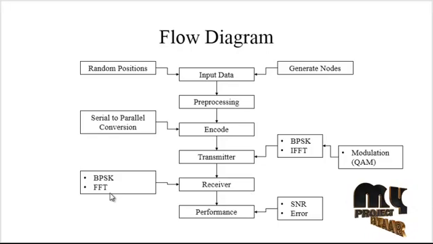So the inverse process of the FFT as well as the BPSK will be done. Already we have done the IFFT process, so the inverse of IFFT will be the FFT. After that, as on the transmission side, we use the BPSK module. On the receiver side also we apply the BPSK module to retrieve the original data from the encoded data. After retrieving the original data, we compare the output data with the input data. After the comparison, we generate the performance parameters like SNR and error rate. Using the SNR and error rate, we can justify that our process is efficient.